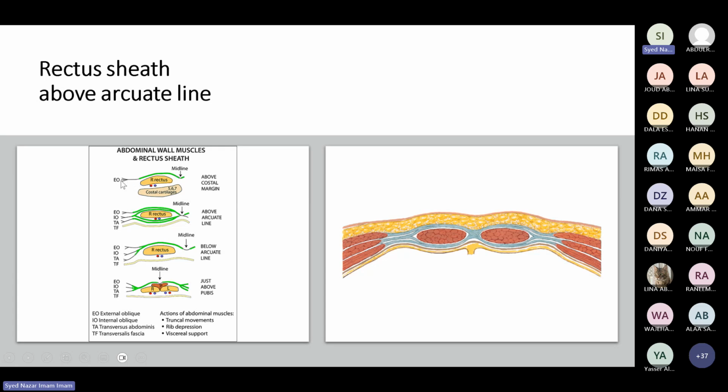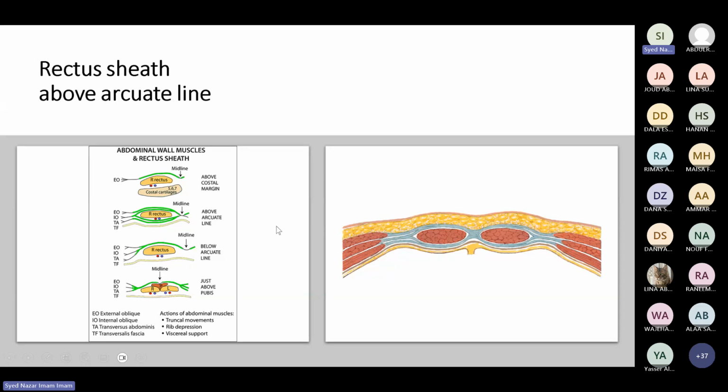I said, what is aponeurosis? It's a flat tendon. Like every muscle, there is a tendon. You have seen so many tendons, but because these are flat muscles, the tendon also becomes flat, and we call these an aponeurosis. So when they're coming in the midline, they are enclosing what? They are enclosing these two muscles, the rectus abdominis. So as I told you, they are forming the rectus sheath.